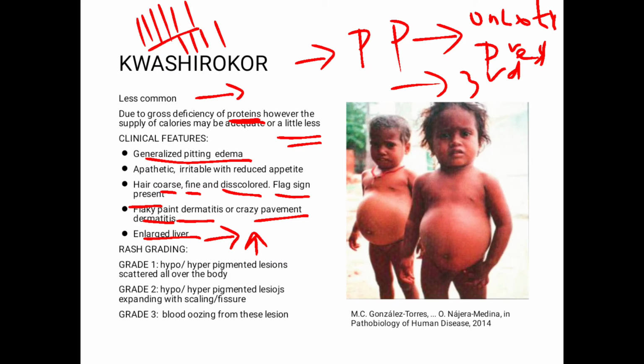Grade 1, if the child has hypo and hyperpigmented lesions scattered all over the body. Grade 2 would be if the hypo and hyperpigmented lesions are present all over the body, plus they are expanding with scaling and fissuring present. And if there's blood oozing from these hypo or hyperpigmented lesions, that child is suffering from grade 3 rash, and that is considered the most severe one.